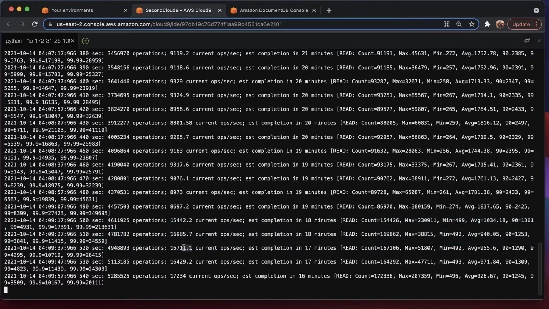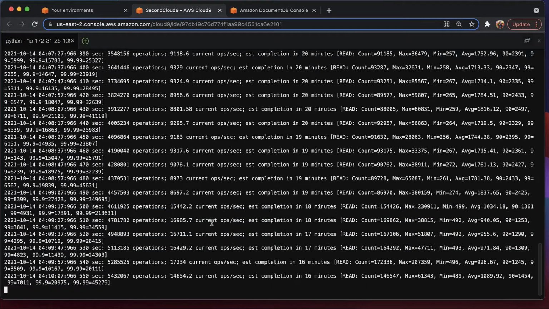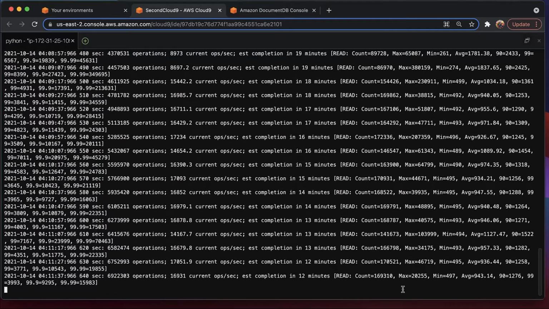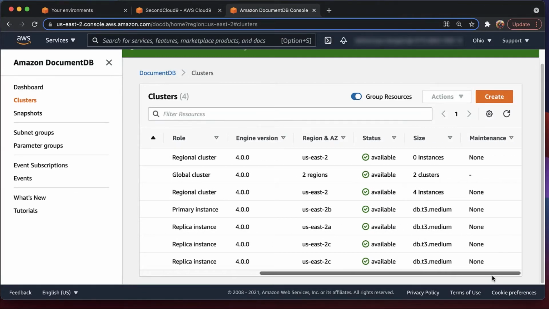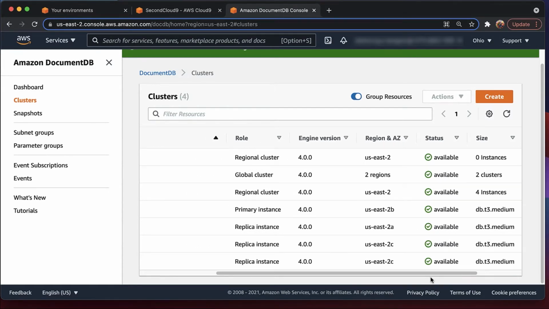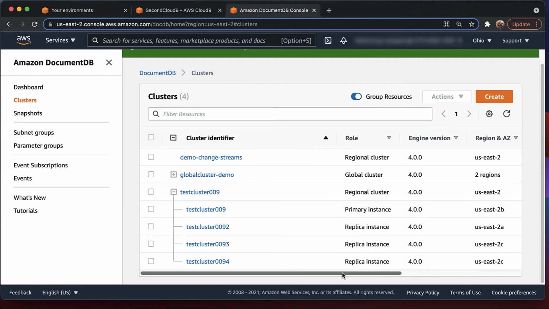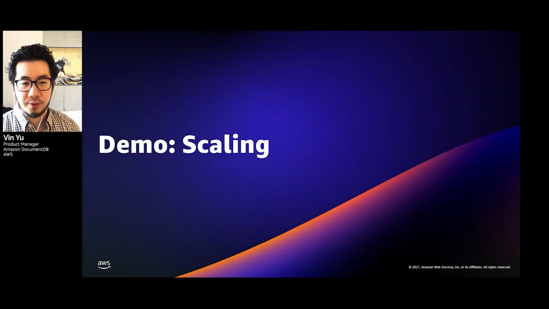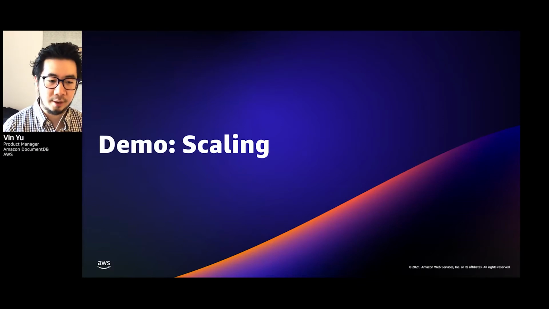And in fact, this application is connecting to some of these replica instances and now running some workloads against them as well. So you can see that throughout this process, there was no impact to our performance. And at some point, once these instances were fully available, you can see that it is now using these replica instances as well. So let's go back to our presentation. We were able to scale up the number of instances without impacting our workload while that was currently running, and we also didn't need to copy or move any data as we added more instances.